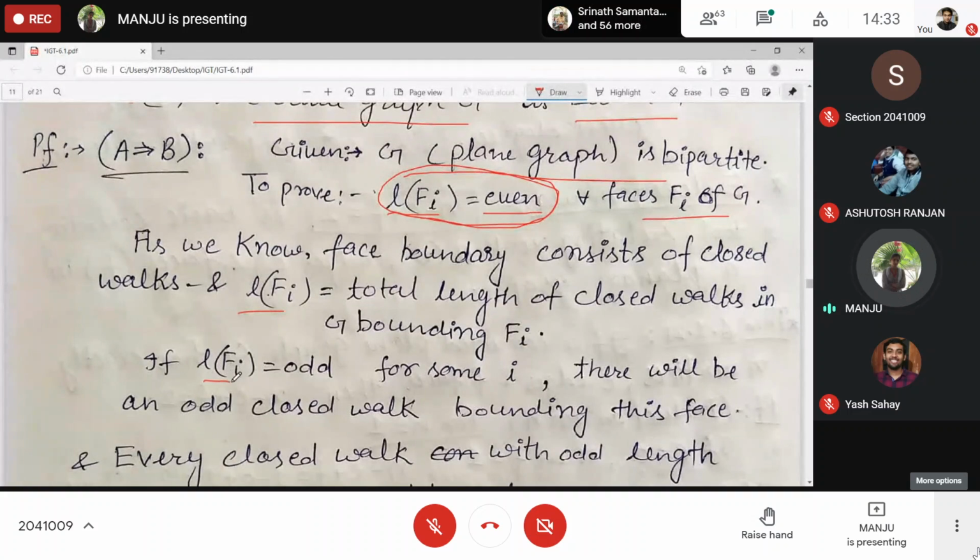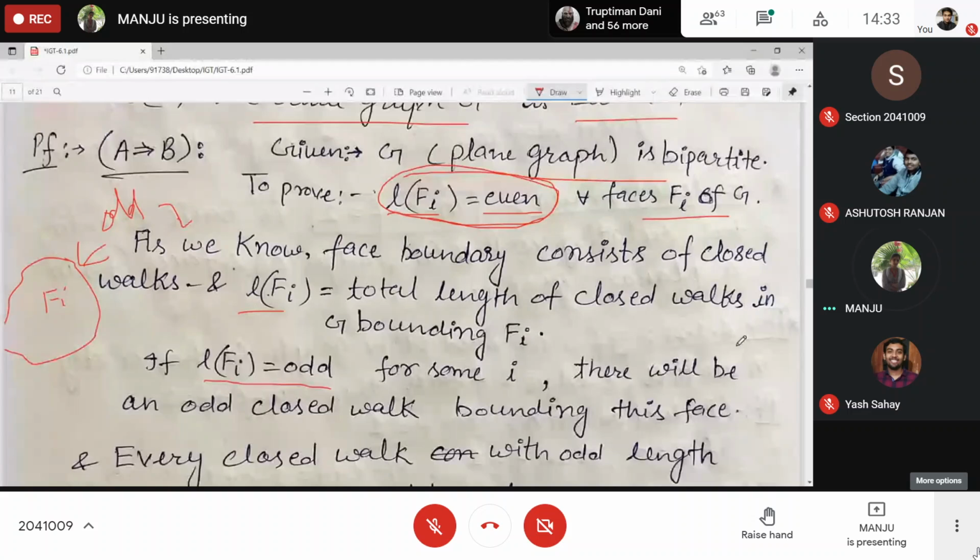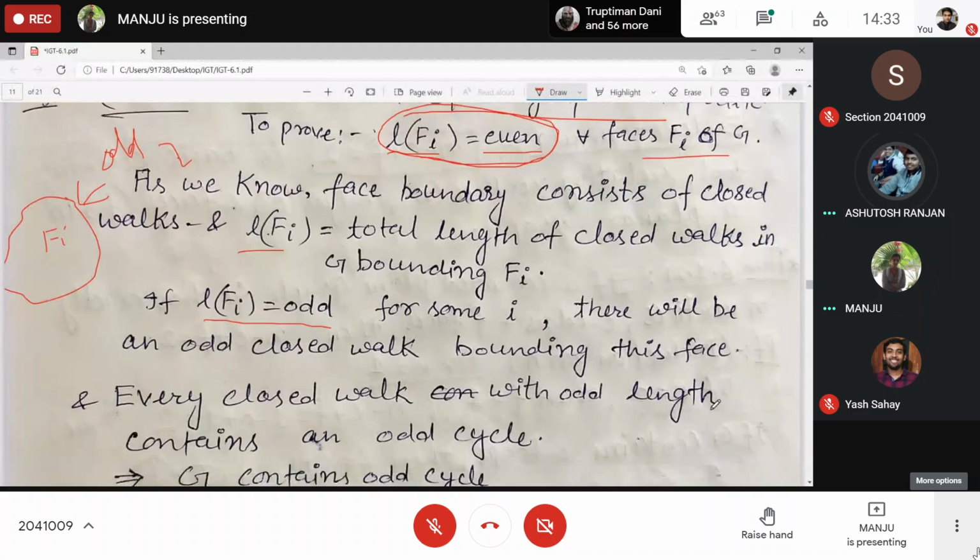If the length of some face is odd, then what will there be? There will be an odd closed walk bounding this face Fi. Clear? And an odd closed walk contains an odd cycle, which is not possible, because G is given as bipartite, right?